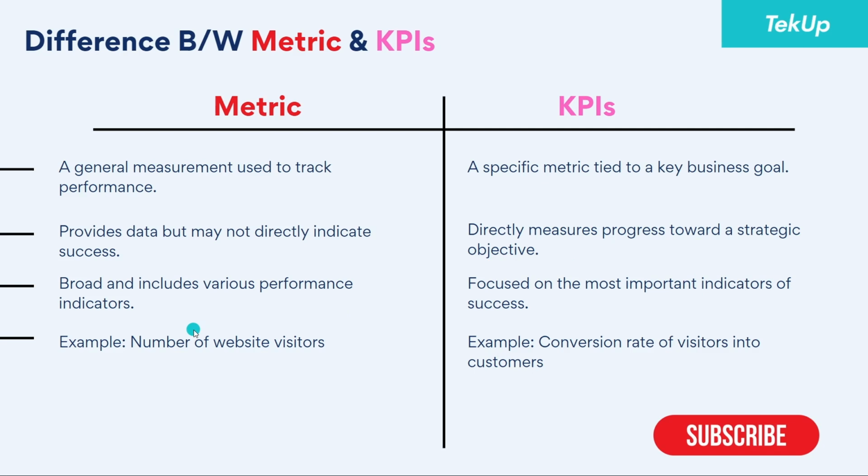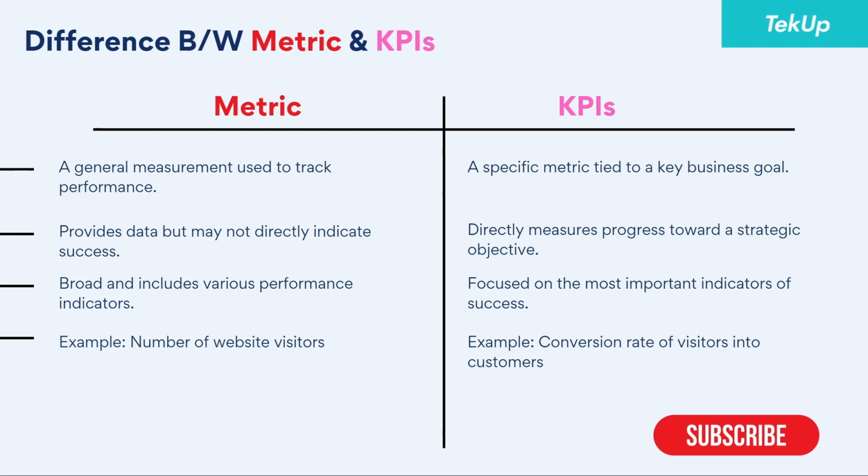Now let's look at an example of a metric: number of website visitors. Now, the number of website visitors, like knowing how many people visit the website in a month or in a year, doesn't actually make any difference. You can know how many people visited the website, but what difference does it make?